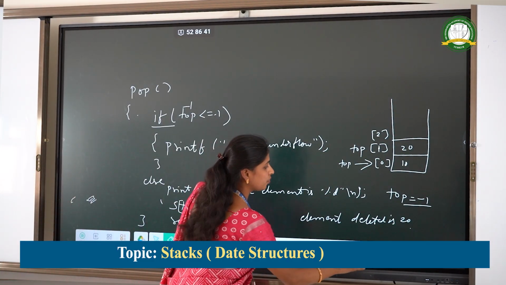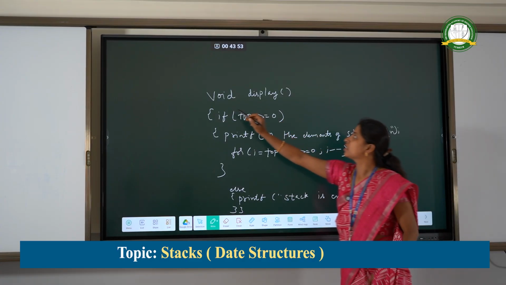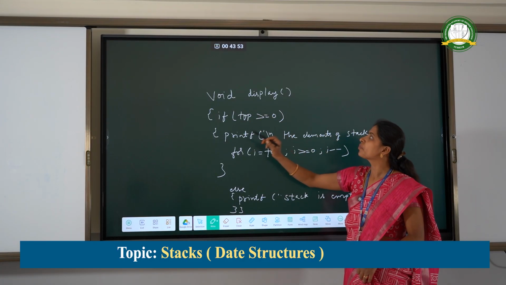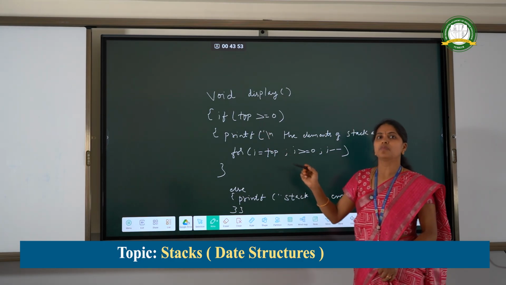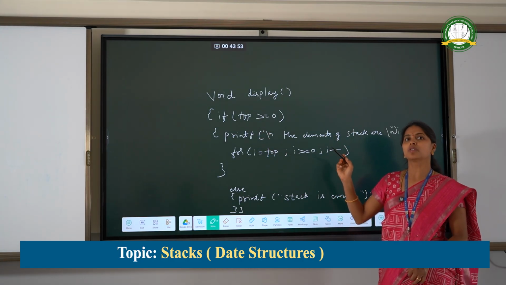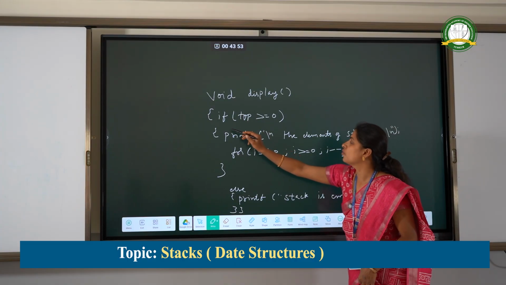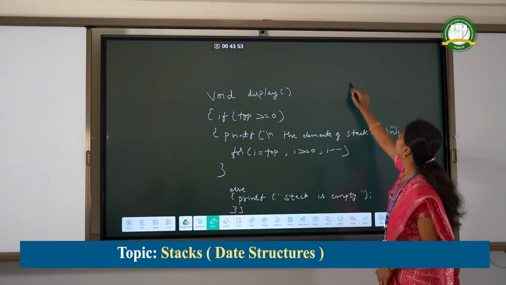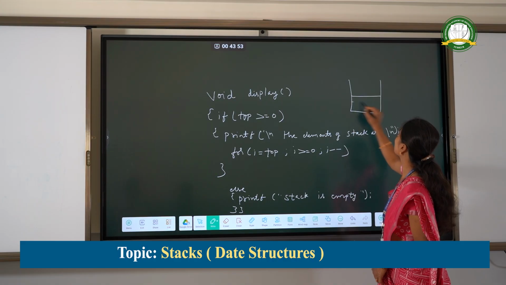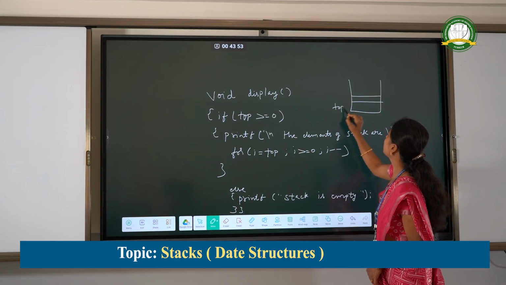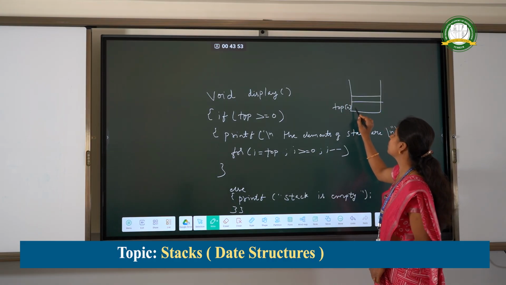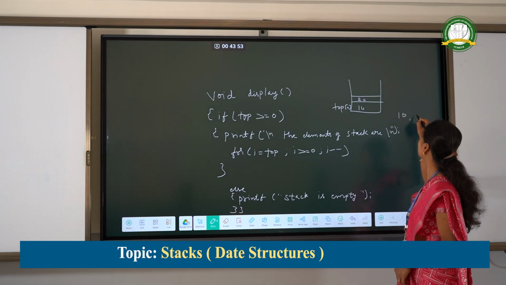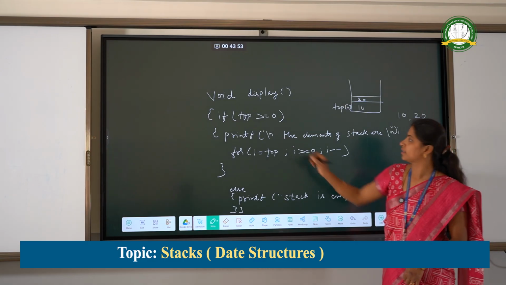Now we will see the display operation of the stack. Void display. We will display the contents of the stack from top is equal to 0 to max size. If top is greater than or equal to 0, that is, when top is pointing to the 0th location, we will display the contents. First we will display 10, then 20, like that.